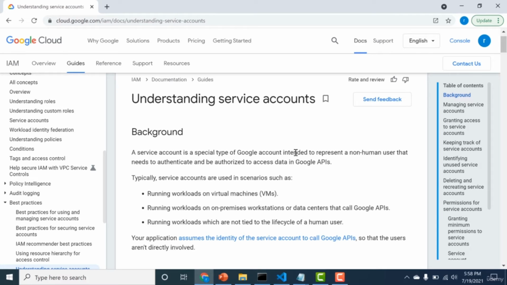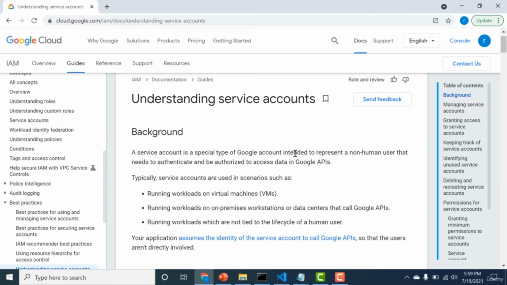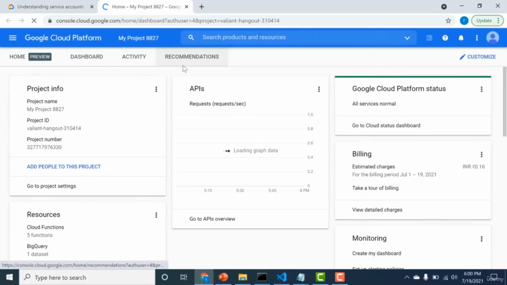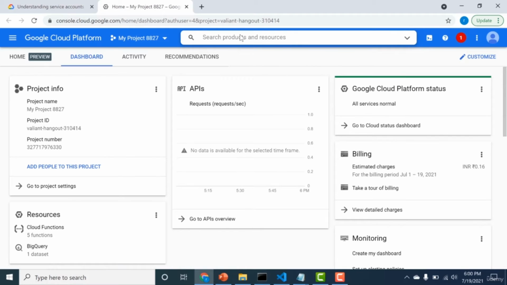So here what we would do is create a virtual machine in GCP and give it a service account, and that particular service account should have all the necessary permissions to connect Terraform with GCP. So let's do that. We'll go to our GCP console. I've logged into my GCP account. The first thing I'll do is create a virtual machine.